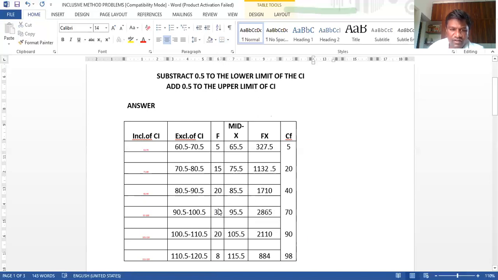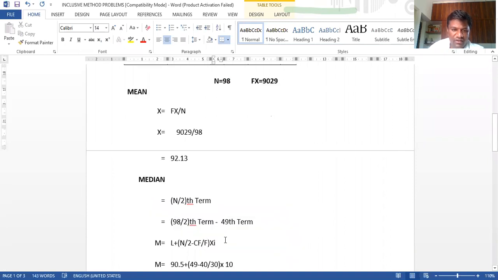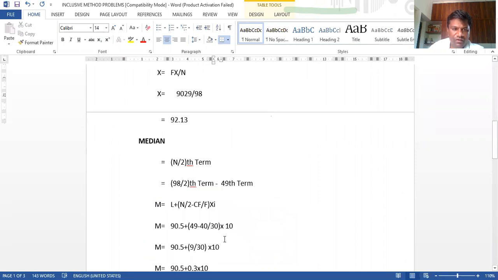Okay, guys, 90.5 is the lower limit of the class interval, that we have to understand, because the modal class is the class with maximum frequency, that is 30. This is the lower limit of the class interval. Then this is F0, this is F2. Then we'll go for the mode.